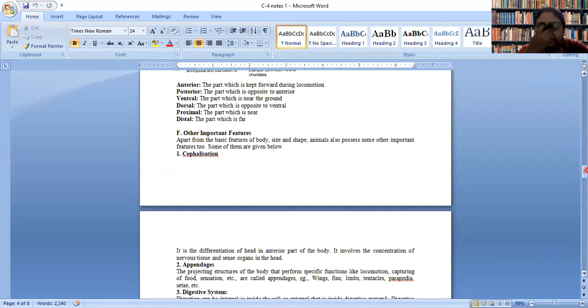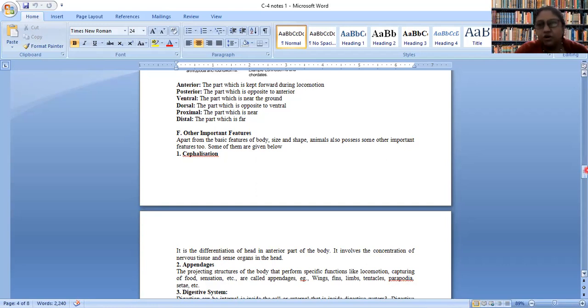So now we will look into the other terminologies. That is called cephalization. See, we know that the presence of a nervous system makes animals apart from plants. The nervous system enables them to be more responsive than plants.